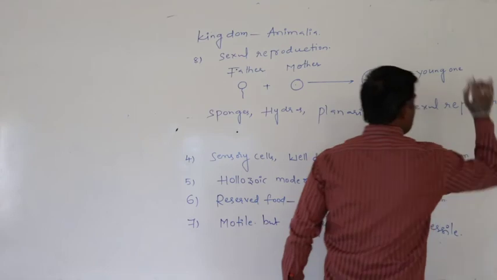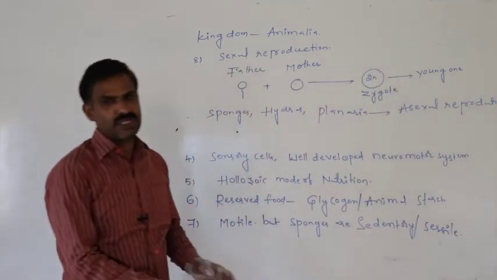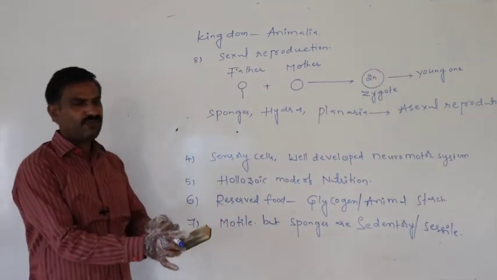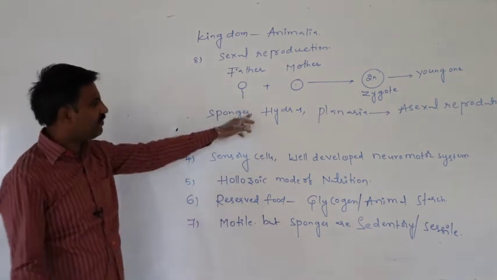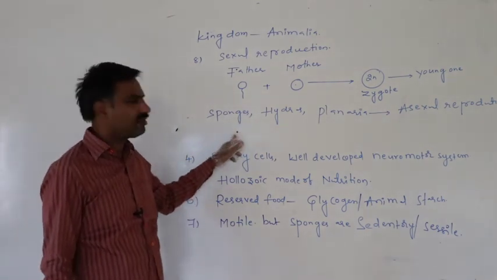They reproduce daughters by asexual reproduction also. They also perform sexual reproduction, and in addition to that, they also perform asexual reproduction.